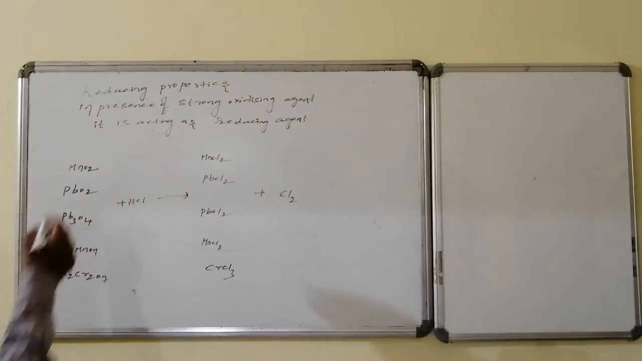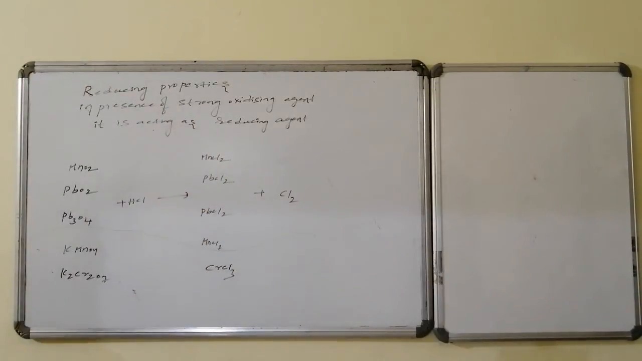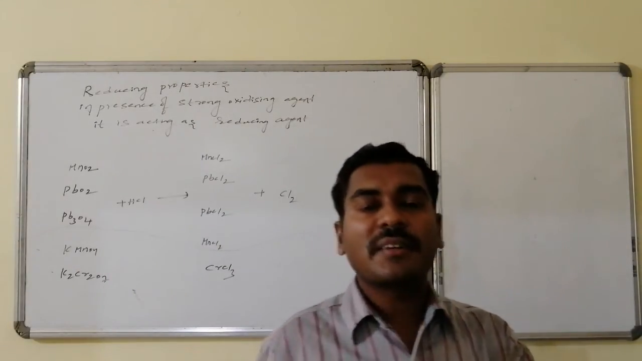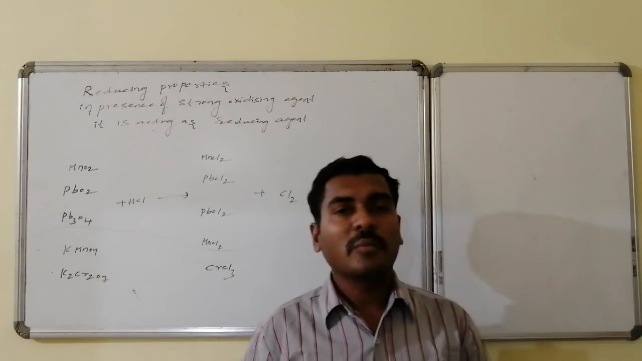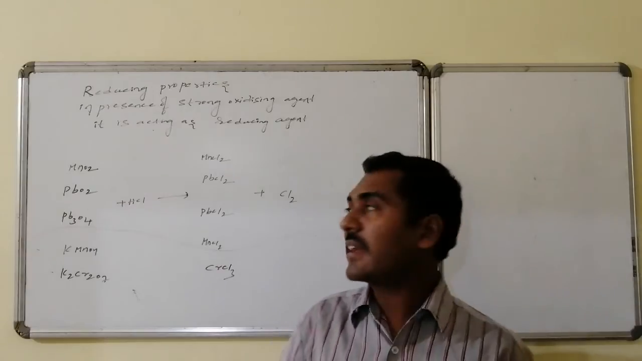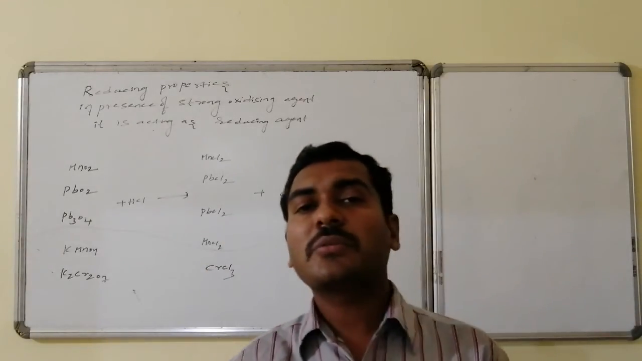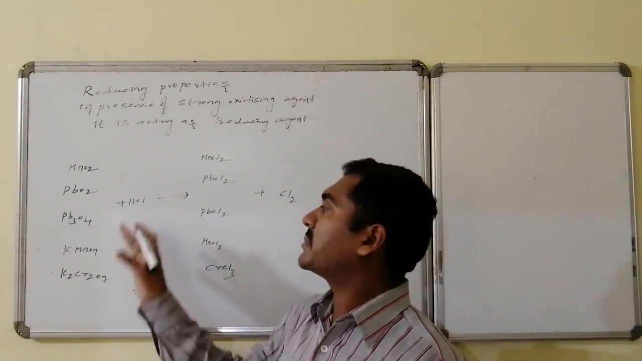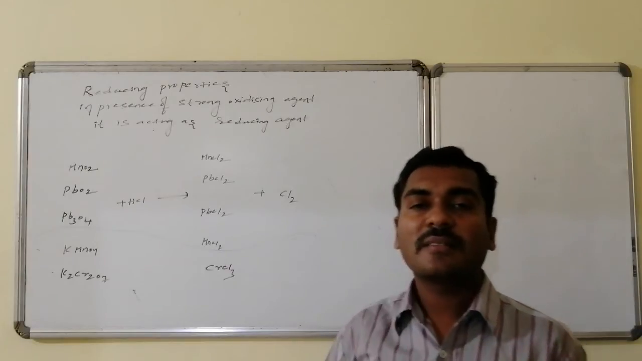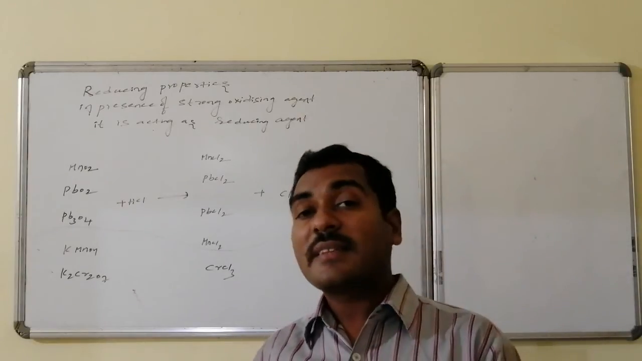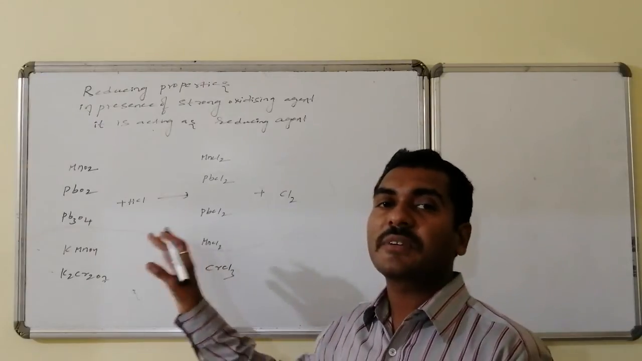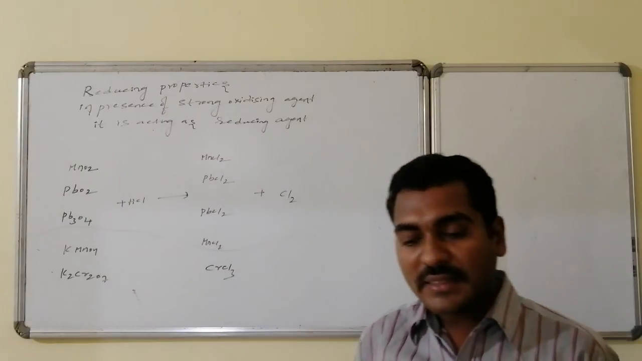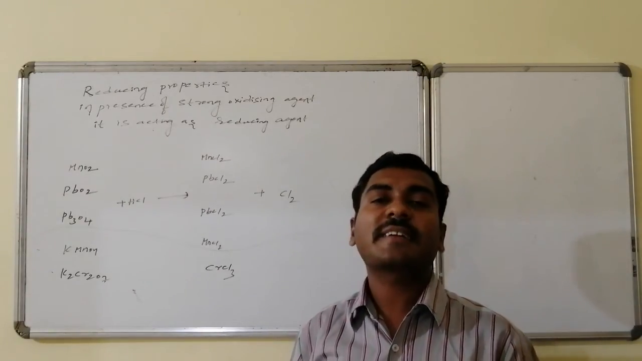Reducing properties. HCl is strong, HCl is stable, HCl is generally not interested to participate in any kind of reduction. But in the presence of strong oxidizing agents like MnO2, PbO2, Pb3O4, KMnO4 and potassium dichromate, K2Cr2O7, HCl undergoes oxidation. As a result, it is converted to chlorine gas, and these strong oxidizing agents undergo reduction. Thus, in the presence of strong oxidizing agents, it is acting as a reducing agent.